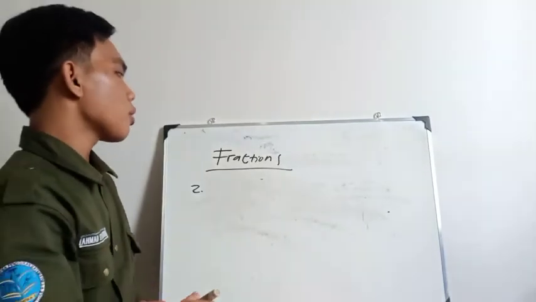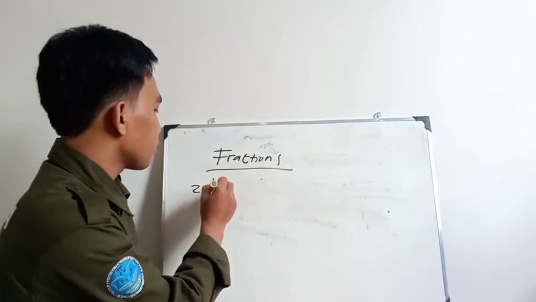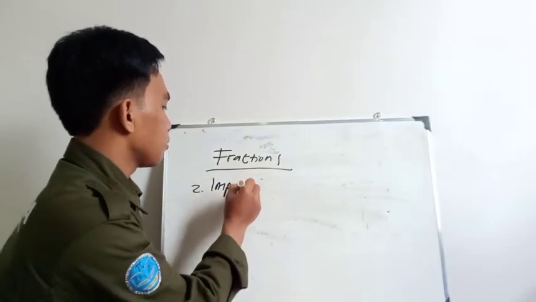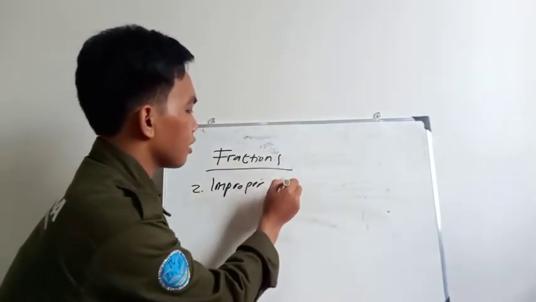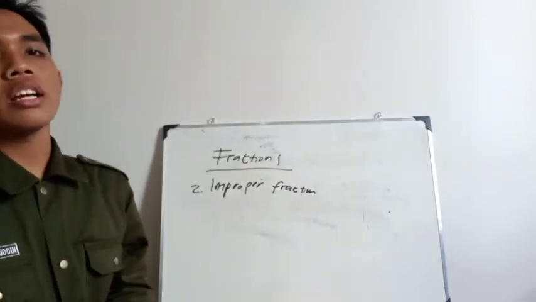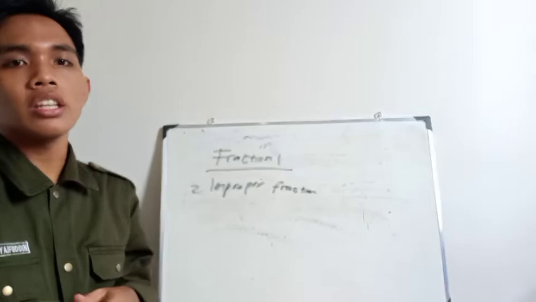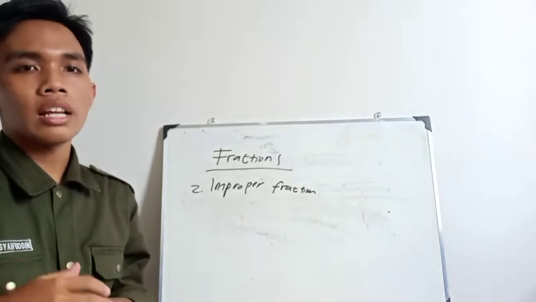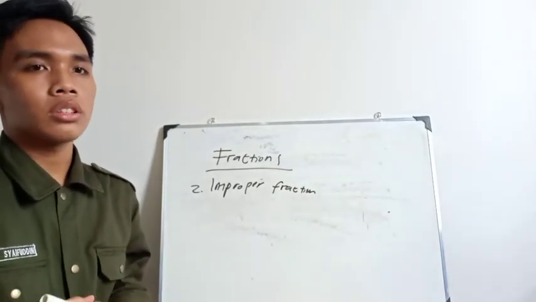The second type of fraction is the improper fraction. An improper fraction is a fraction whose denominator is equal to or less than the numerator.